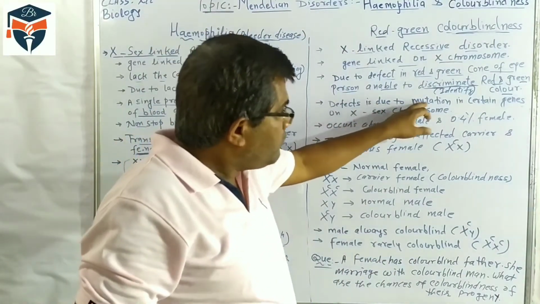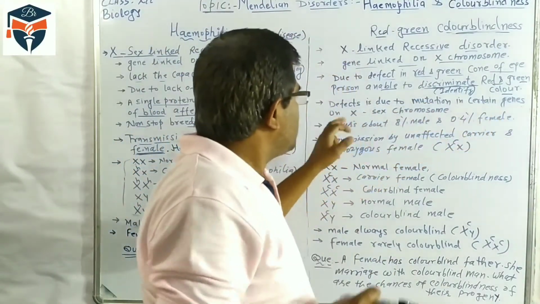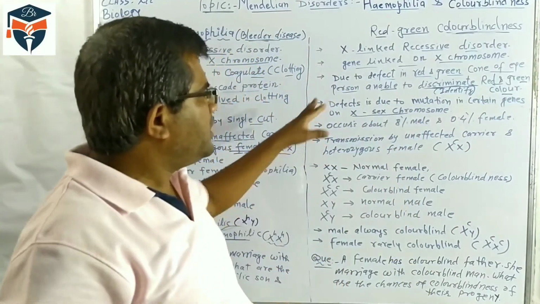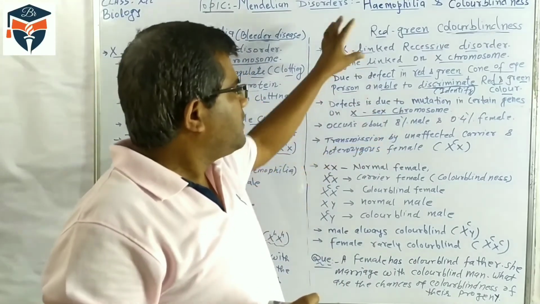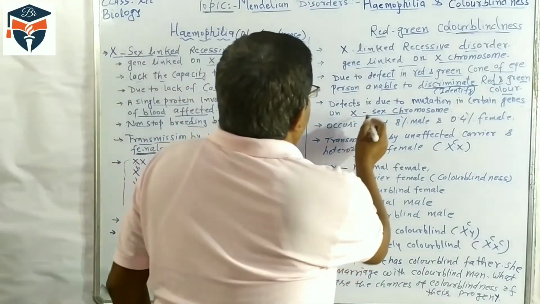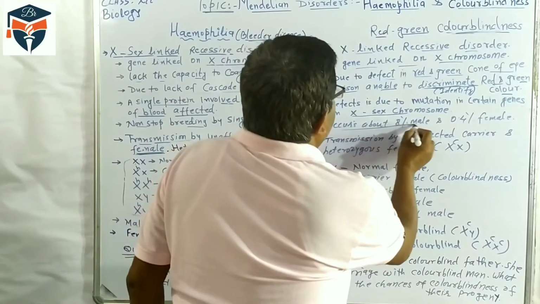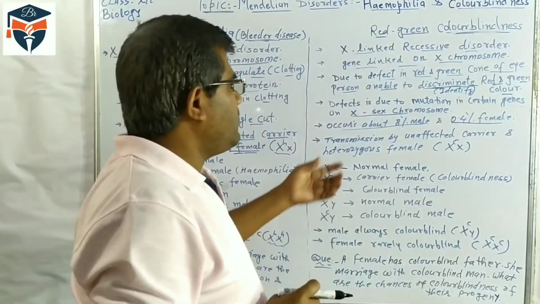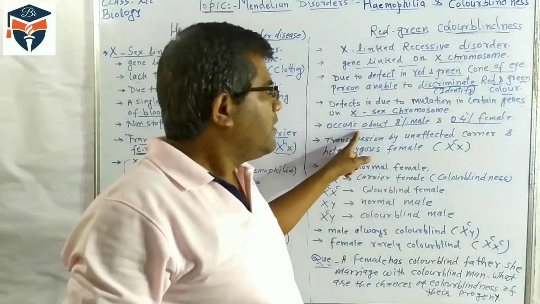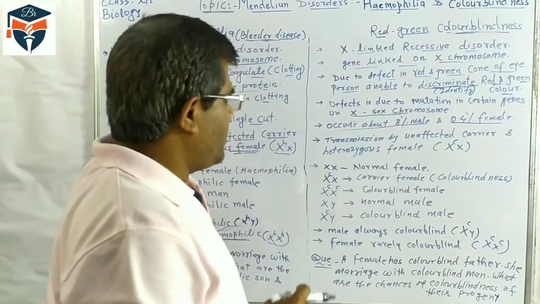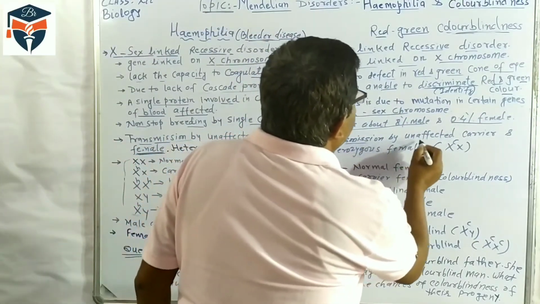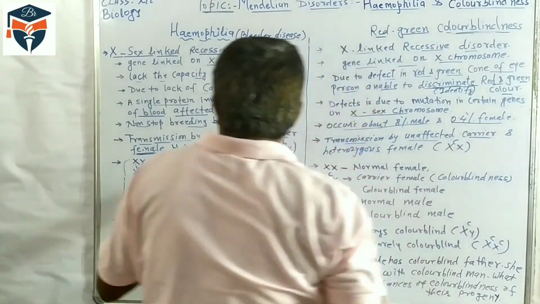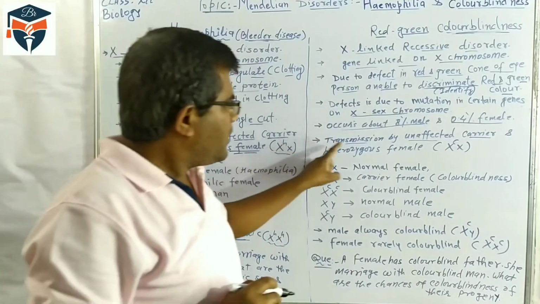The defect is due to mutations in certain genes on the X sex chromosome. This type of color blindness occurs in about 8% of males and 0.4% of females. So color blindness is more common in males and very rare in females.